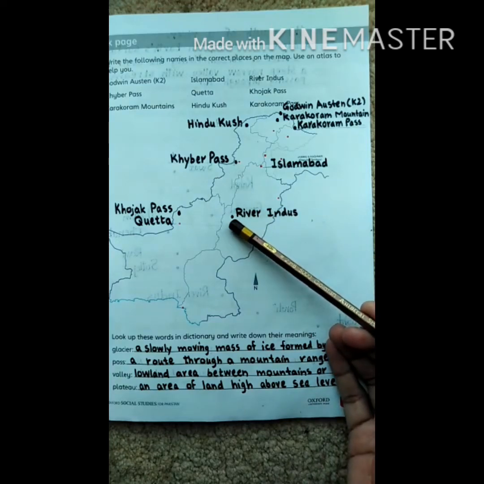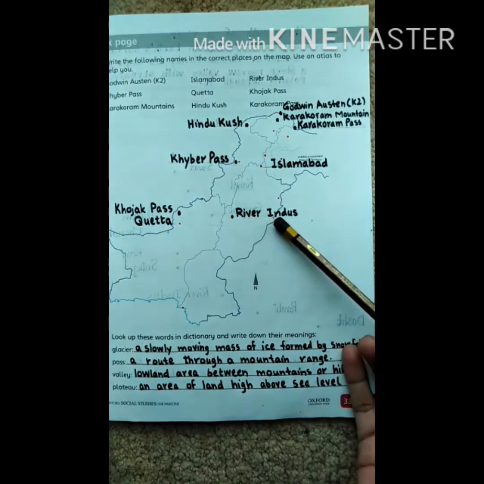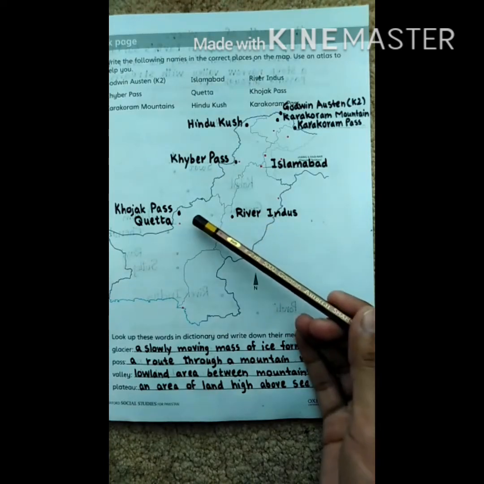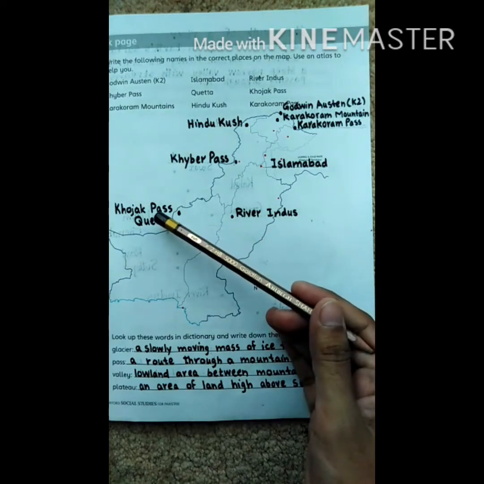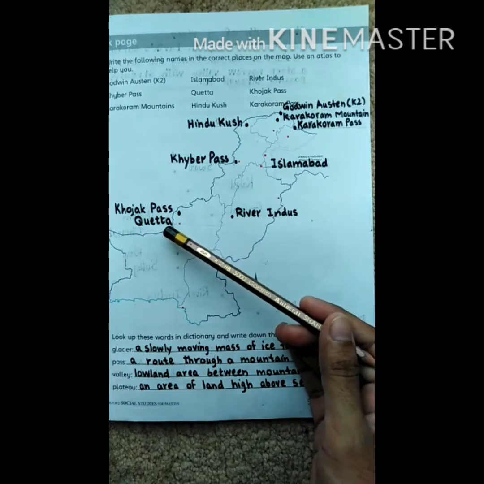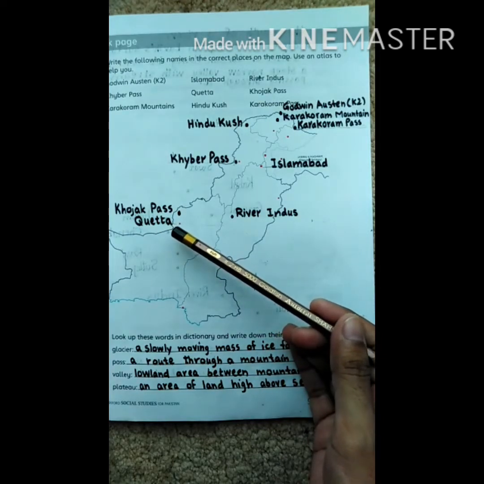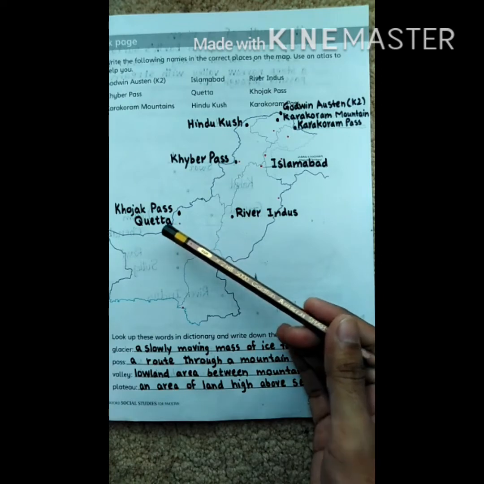Here, this is the location of River Indus. River Indus is the largest river of Pakistan. While in the west, this is the location of Khojak Pass. Below it is the location of Quetta, which is the provincial capital of Balochistan.